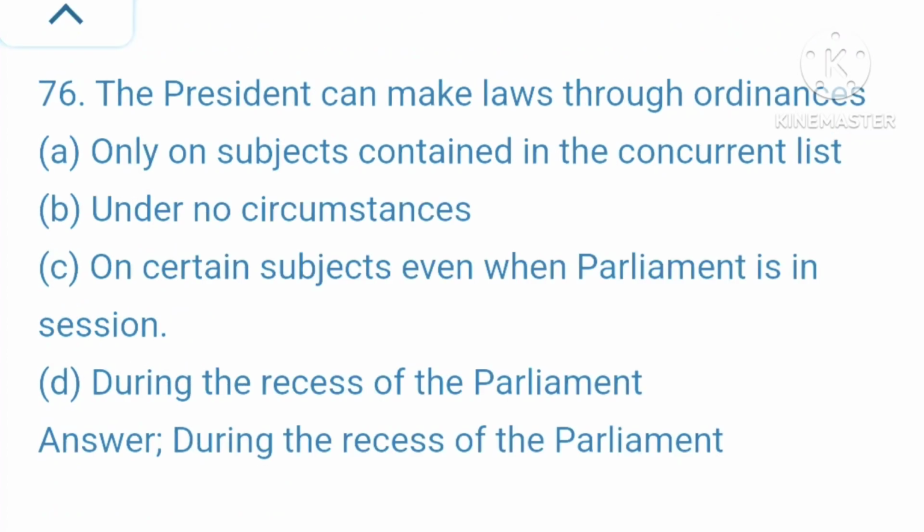76. The President can make laws through ordinances. A. Only on subjects contained in the concurrent list. B. Under no circumstances. C. On certain subjects even when Parliament is in session. D. During the recess of the Parliament. Your right answer is during the recess of the Parliament.